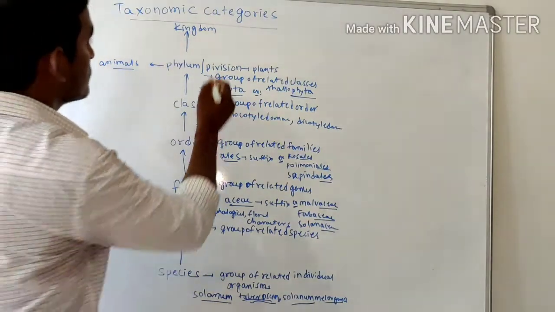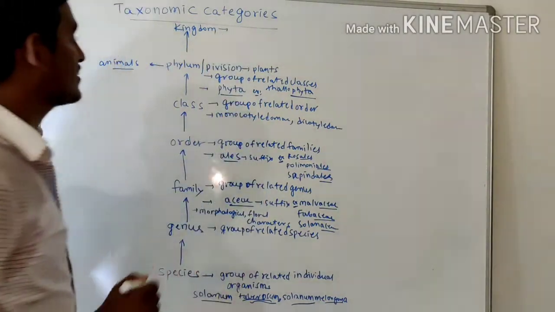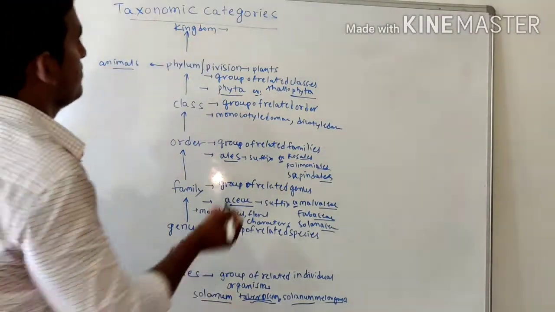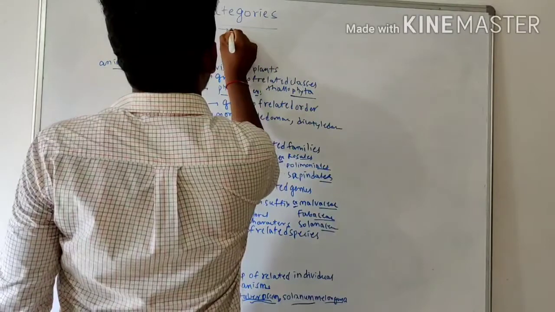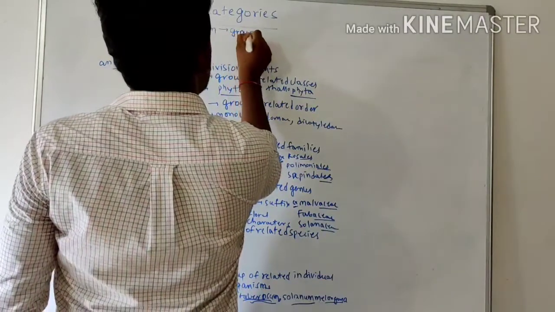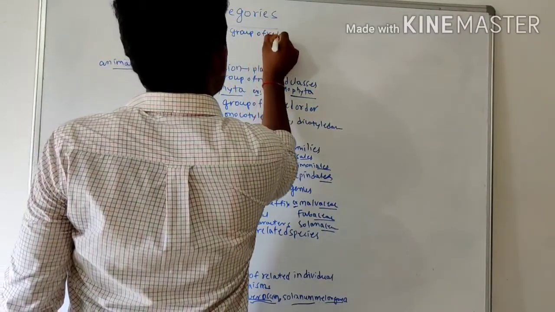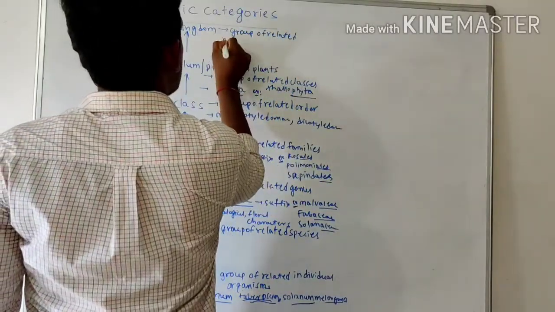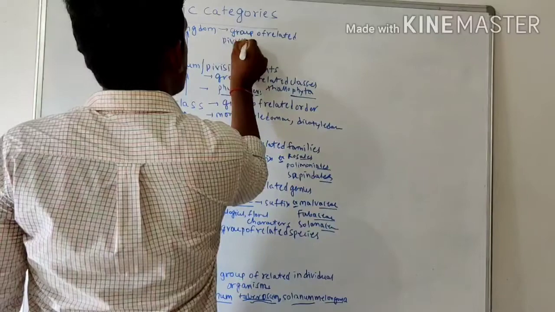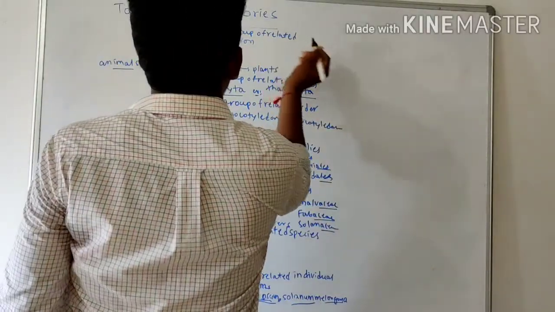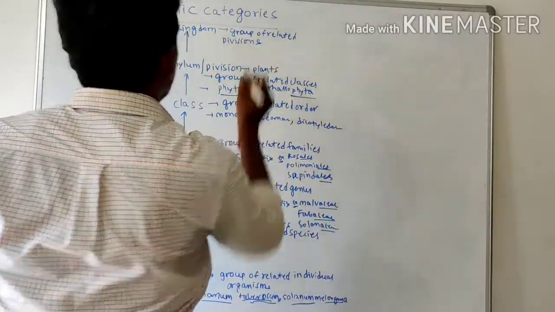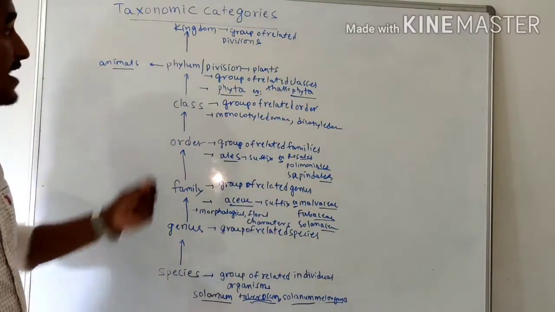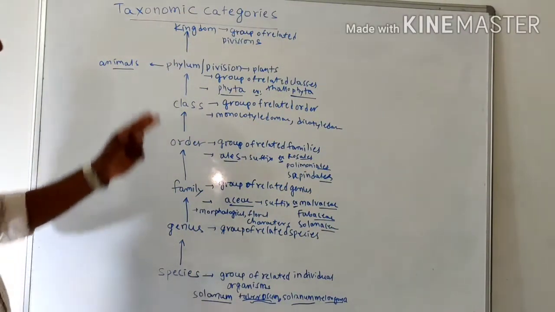The next level is kingdom. A group of related divisions is called a kingdom, mainly the plant kingdom and the animal kingdom.